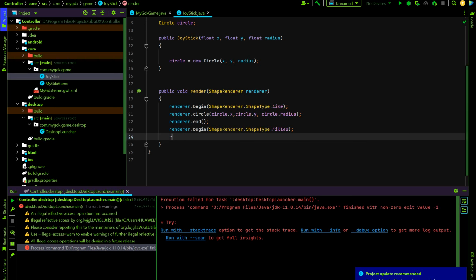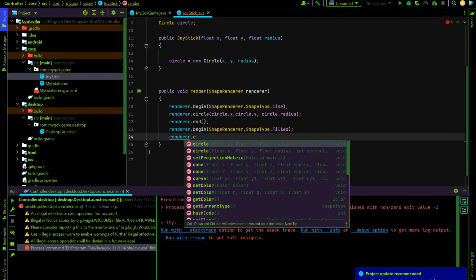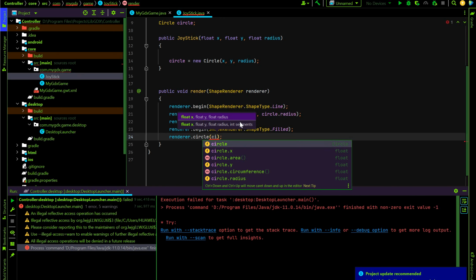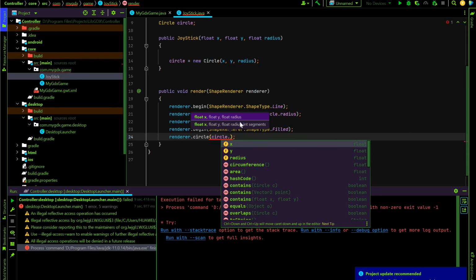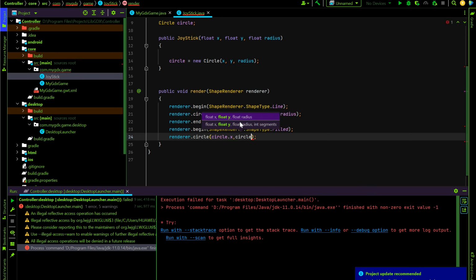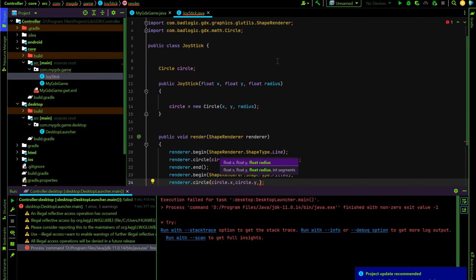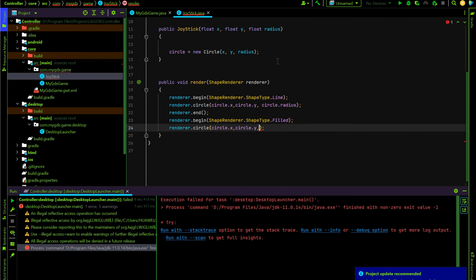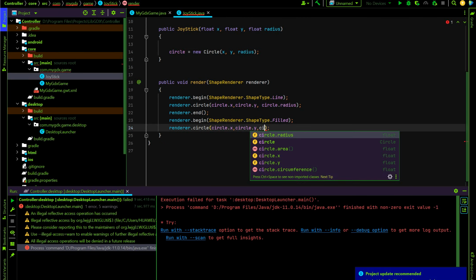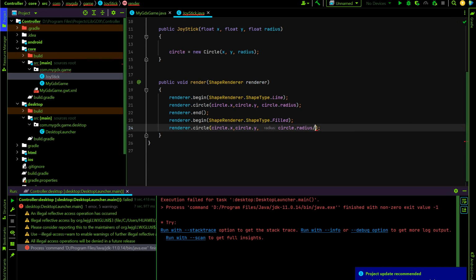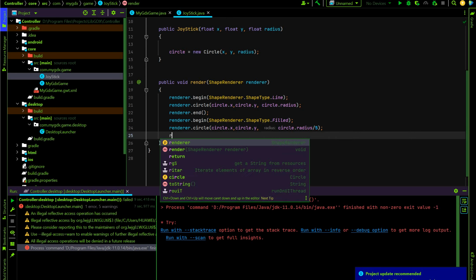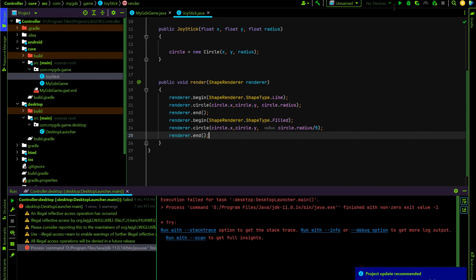Because you'll see. render.circle with circle.x, circle.y, and we have to make this radius a bit smaller. So actually we may do circle.radius divided by 5. I don't know, maybe it's okay, and run again.